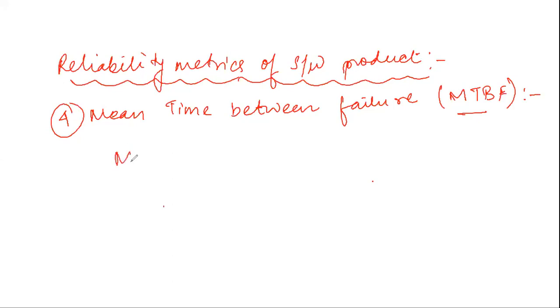So how do we calculate MTBF? We get it as MTBF equals MTTF plus MTTR. If the value of MTBF is 300 hours, it indicates that once a failure has occurred, the next failure is expected to occur after 300 hours.